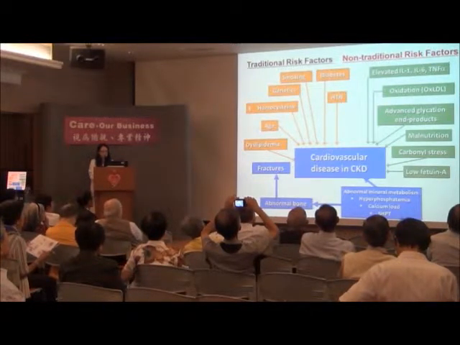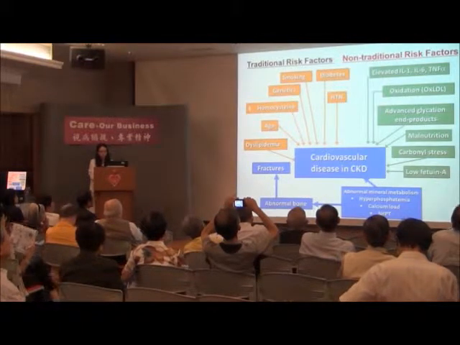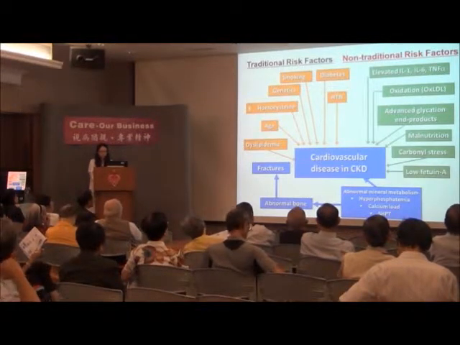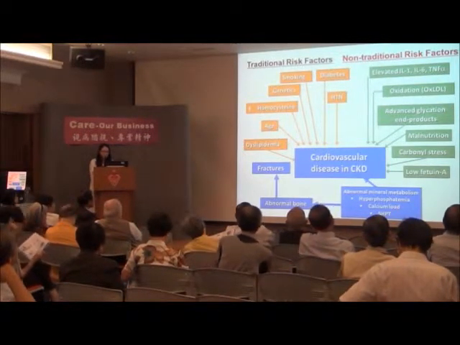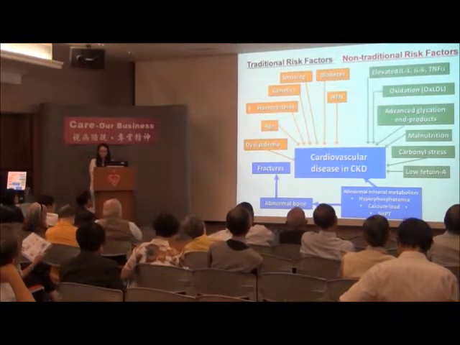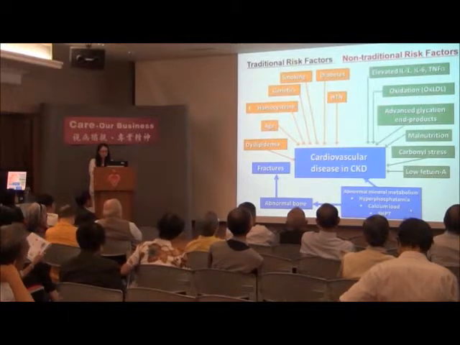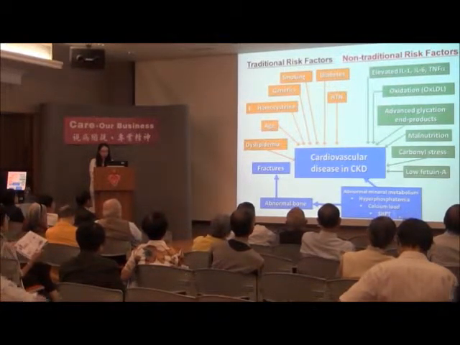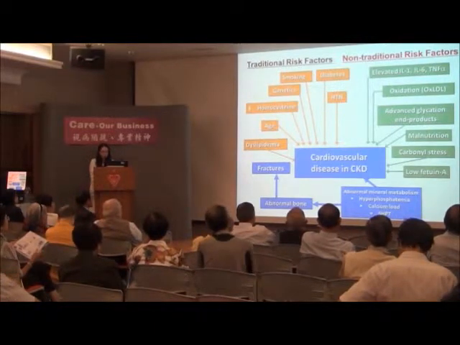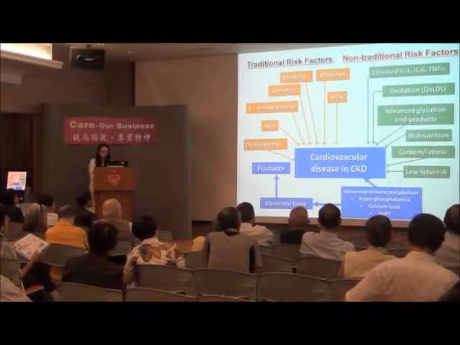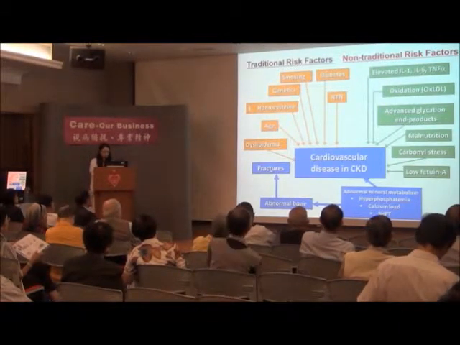And there are also non-traditional risk factors, for example, elevation of interleukin-1, interleukin-6, or tumor necrosis factor, elevated advanced glycation end products, malnutrition, and also abnormality in mineral metabolism through the mechanism of hyperphosphatemia and calcium load, which will increase the risk of vascular calcification, and also through secondary hyperparathyroidism. It will increase the risk of cardiovascular disease in patients with CKD, and at the same time, it will also lead to abnormal bone and also lead to fracture.